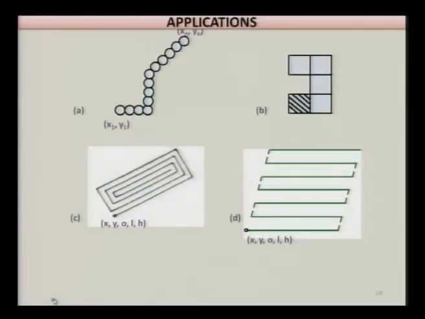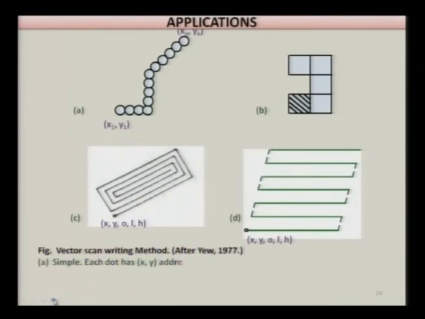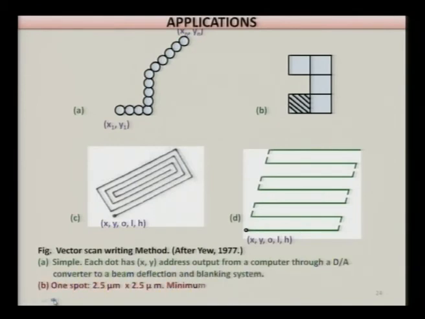There are some other applications which you can see here, the vector scan writing method, where each dot has an address output from a computer through a DA converter, a digital to analog converter, to a beam deflection and blanking system.